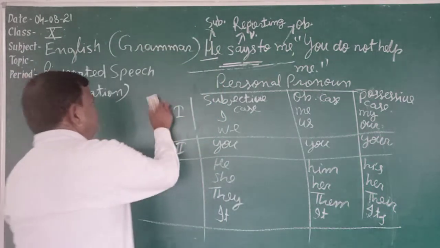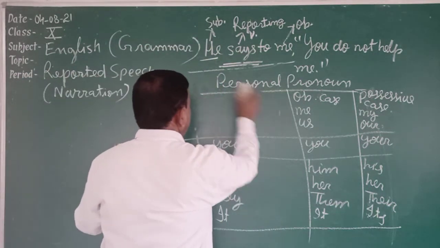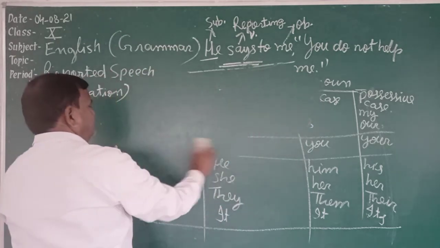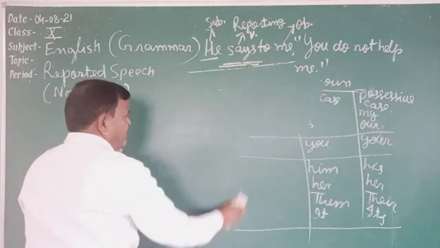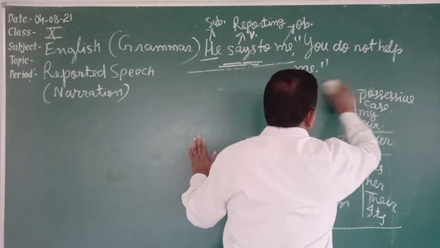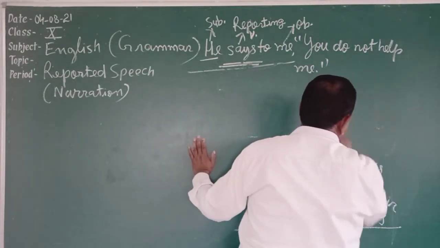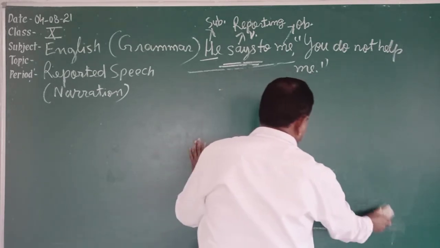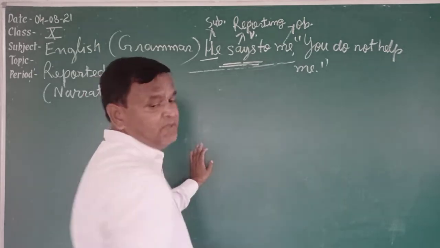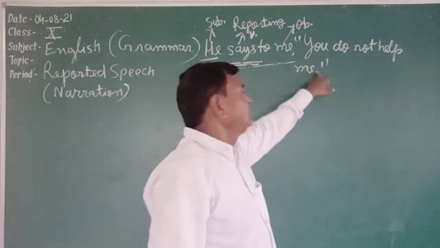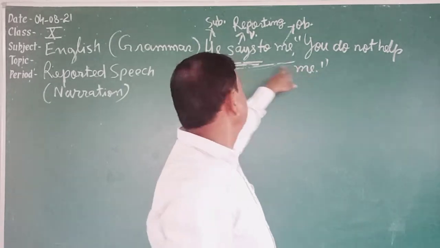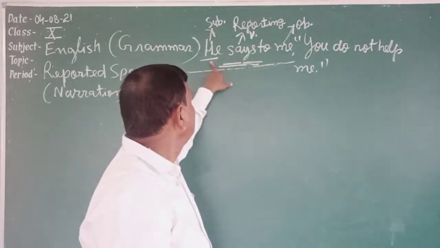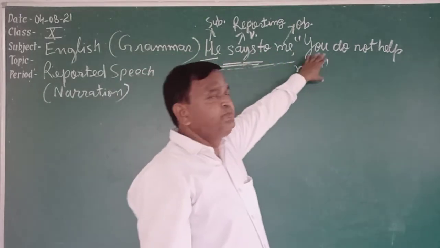Students, now you have to know how you will change direct speech into indirect speech. Suppose this sentence I have written here, this is direct speech. The direct speech that is given on the blackboard you see, this is direct speech. It is written in inverted commas. You do not help me. This sentence was said by him. It is not our sentence, it is not your sentence. So, this is direct speech.